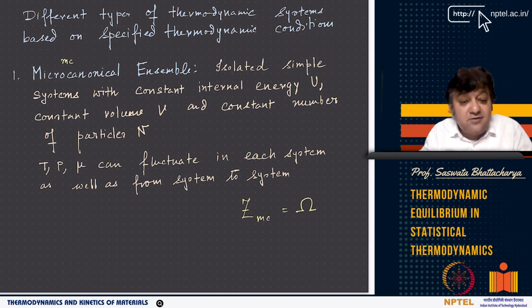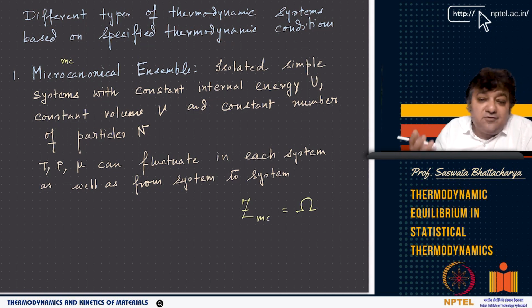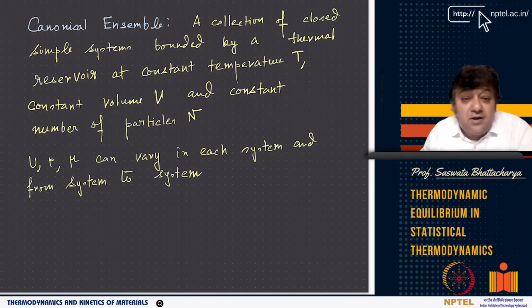So this microcanonical ensemble is characterized by the partition function Z_MC, which is nothing but omega in Boltzmann's hypothesis, right? S equals k_B ln omega. Now, the canonical ensemble.